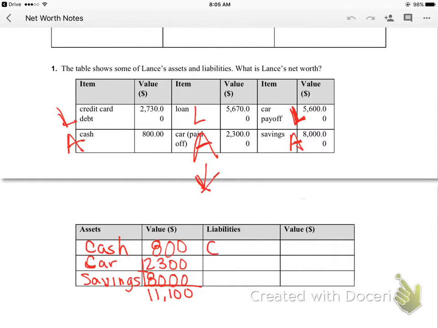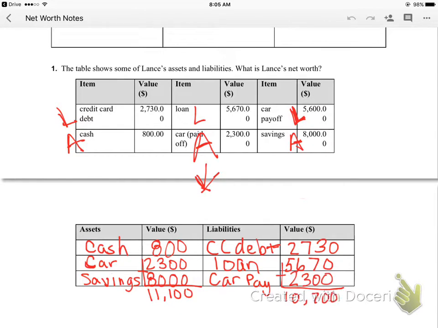So here, our liabilities are the credit card debt, which is a debt of $2,730. Then we have our loan debt, which is $5,670. Then we have our car payoff, which is $2,300. So when we add all those together, we get $10,700.